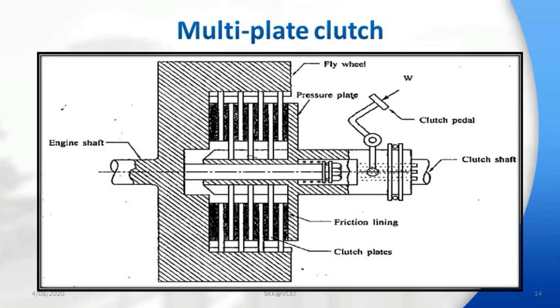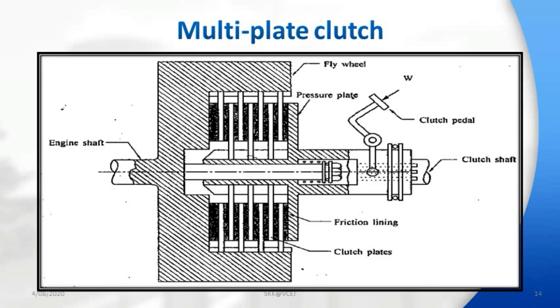See here, the quantity of torque transmission remains the same, but due to the number of friction plates you are using here, the size of the clutch plate decreases as compared to a single plate. Single plate remains bigger in structure, this one is smaller in structure.